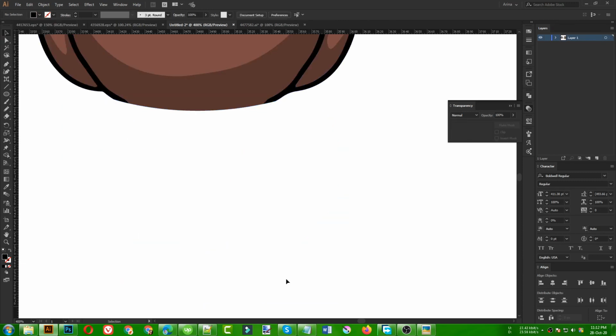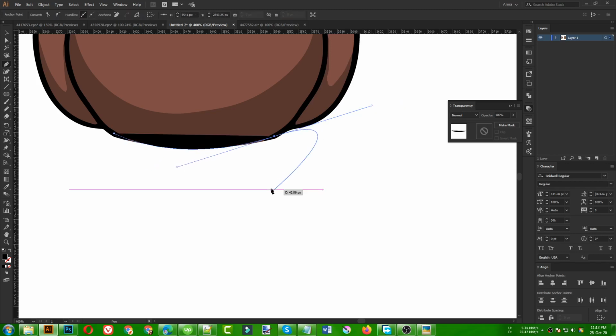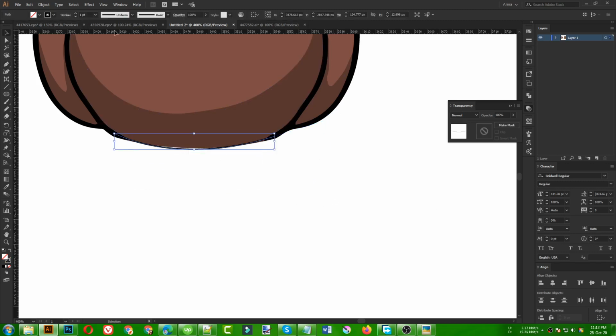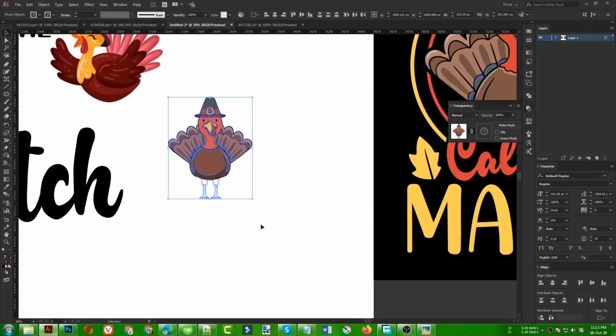That is good. Now let's use our pen tool again to click here and then click here. It will help us draw a line like this. It is going to work for us. Then press Shift X to convert that into stroke mode. Once that is in stroke mode, we can make it bigger, not that much bigger, just this. So it will cover that area of my turkey, and it will make it a legless turkey.